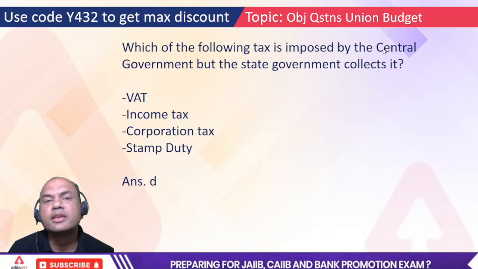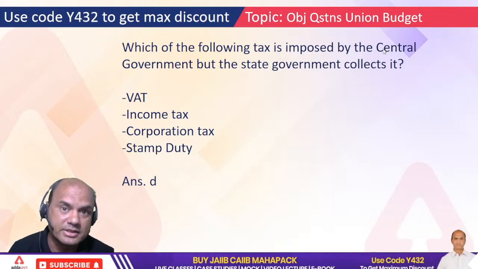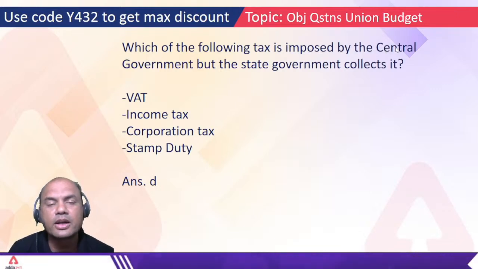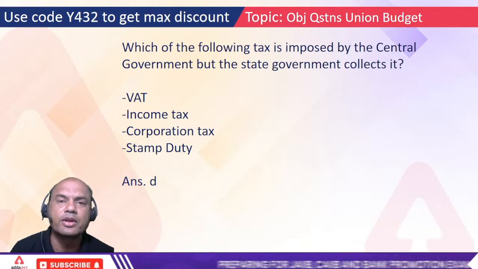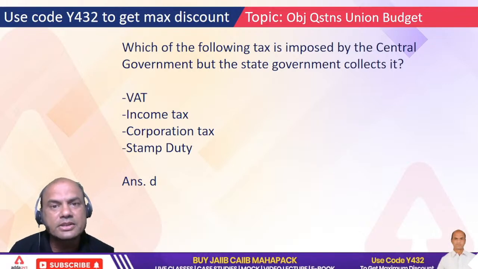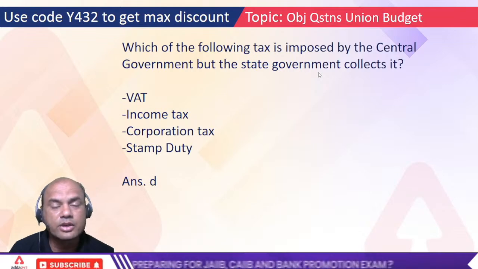See here. The stamp duty rates are decided by central government. Rates means, on a 200 rupee stamp paper, XYZ percentage of stamp duty needs to be paid. That is decided by central government, but it is paid to the state government. Okay. Understood this point? Very clear.